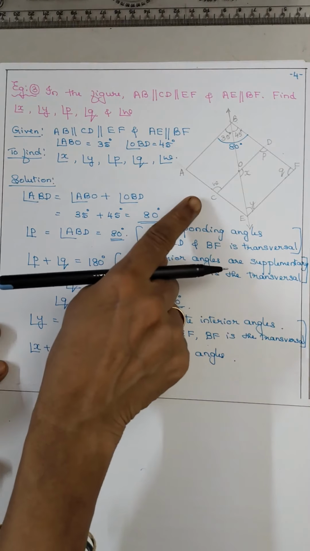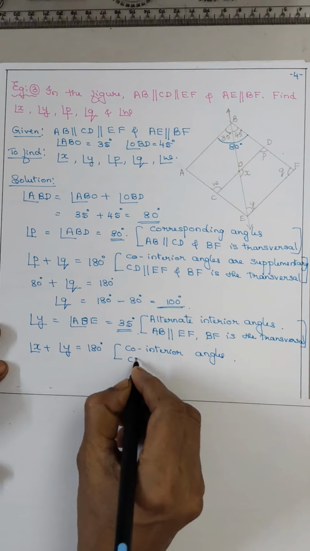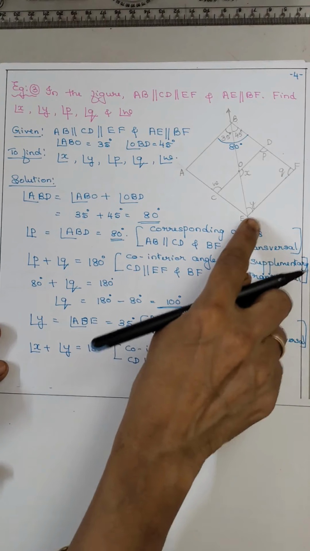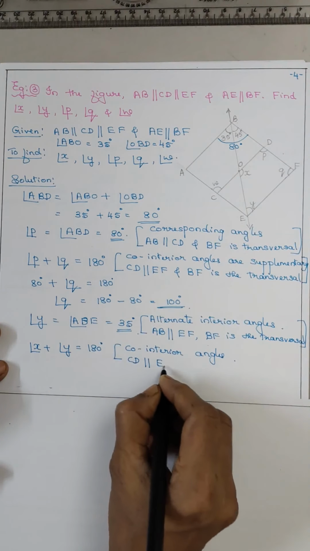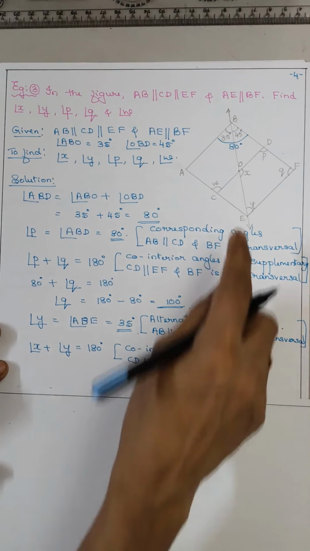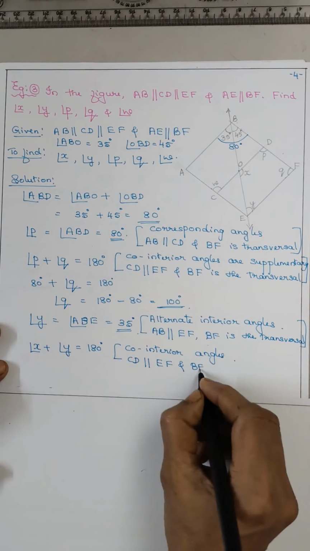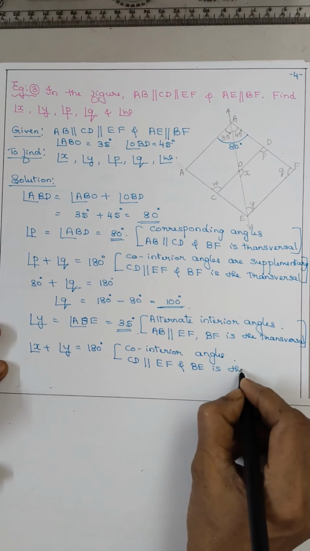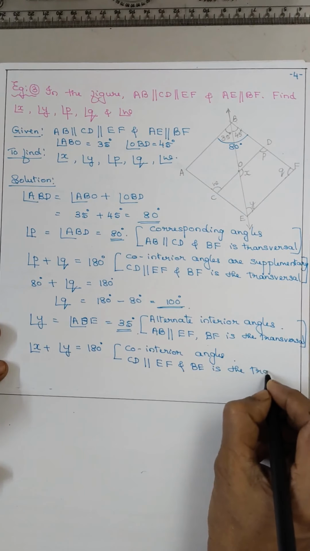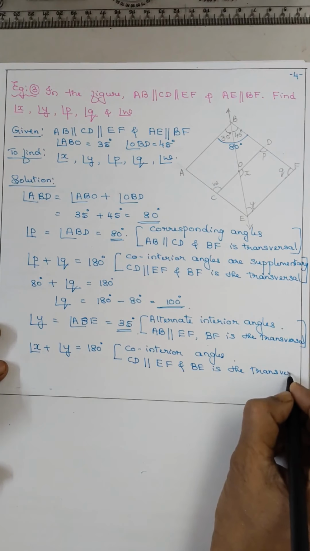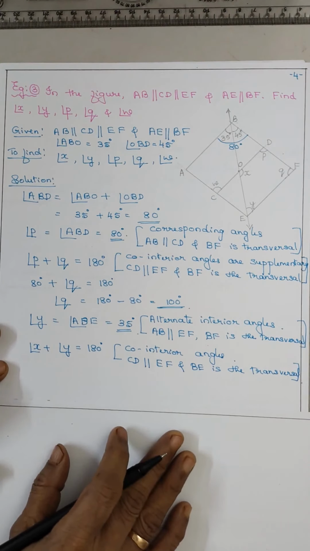For that, which two lines? CD parallel to EF and BE is the transversal. Is it clear? Hope all students are understanding.